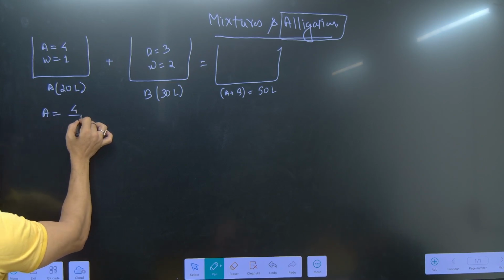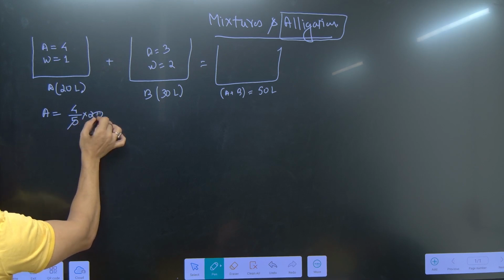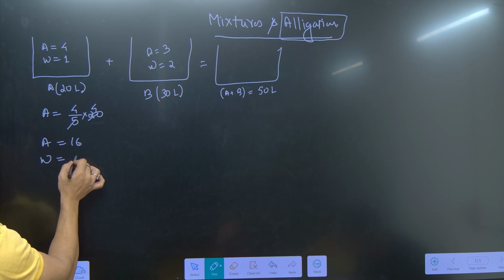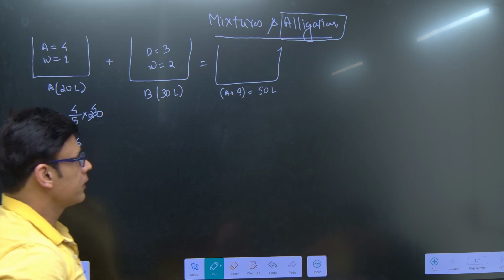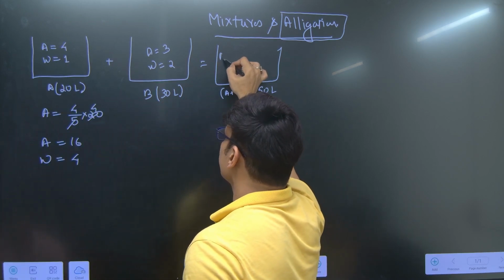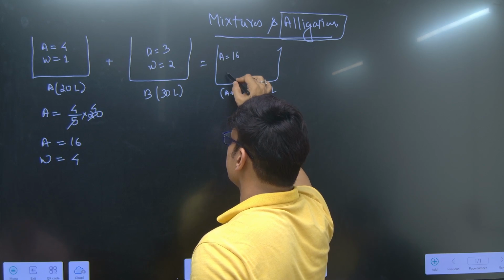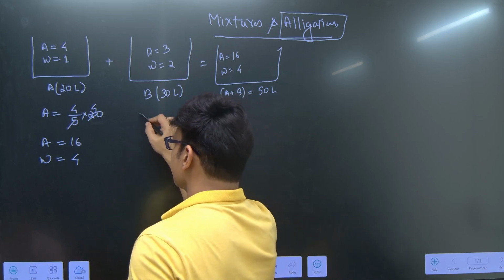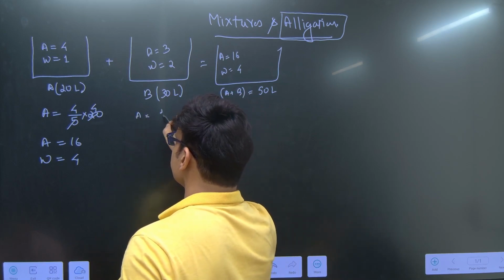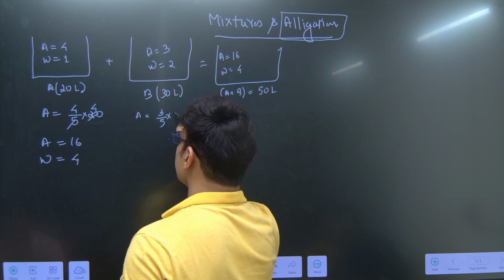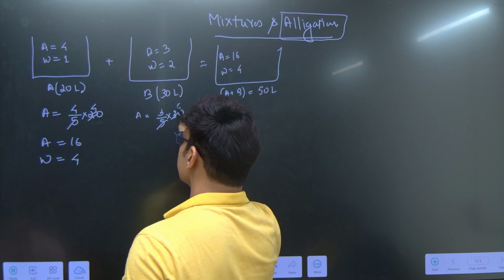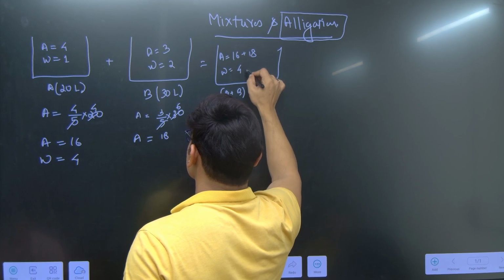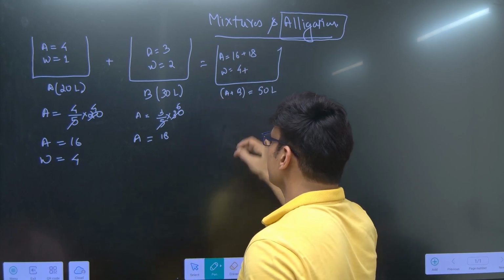Alcohol is 4 by 5 of 20. 5 fours are 20, so alcohol is 16 and water is 4. So from the first container, 16 alcohol and 4 water will come in. From here, how much alcohol will come in? 3 by 5 of 30, 6 threes are 18. And how much water will come? 12, right?